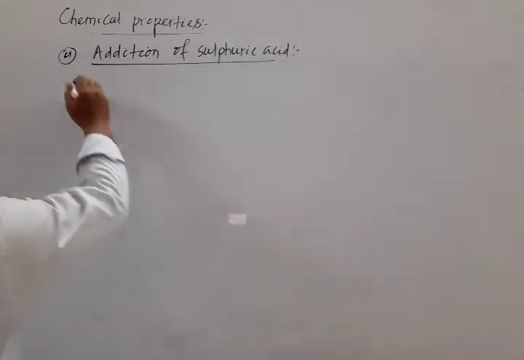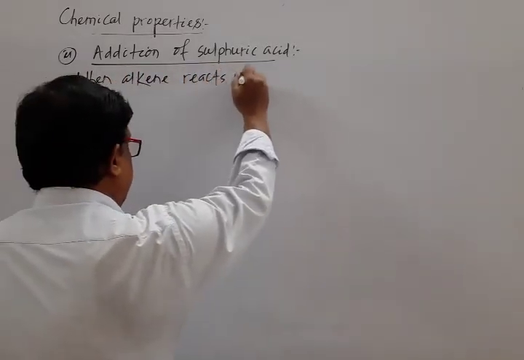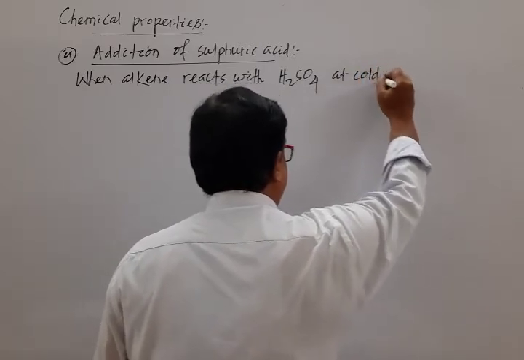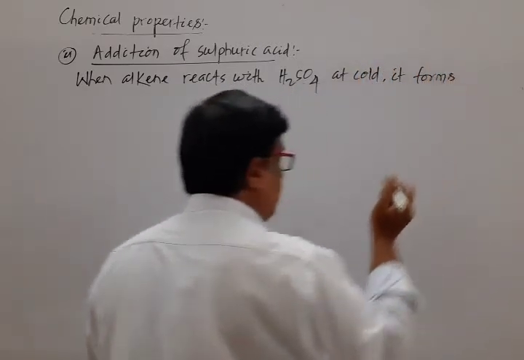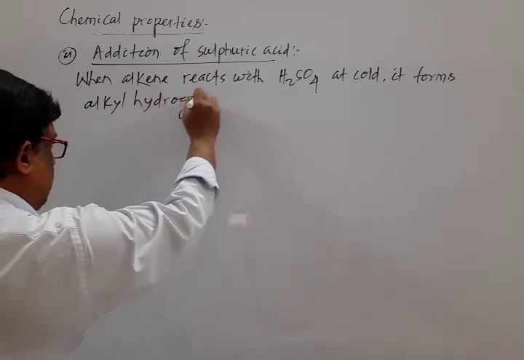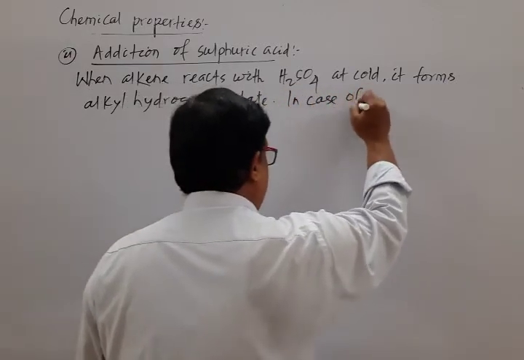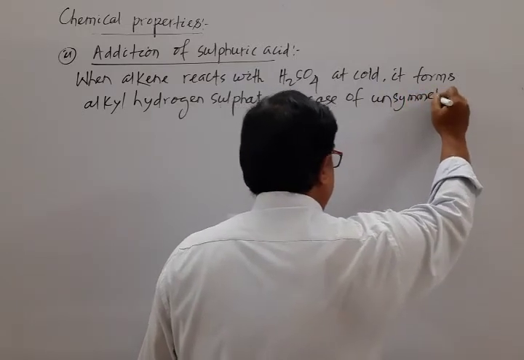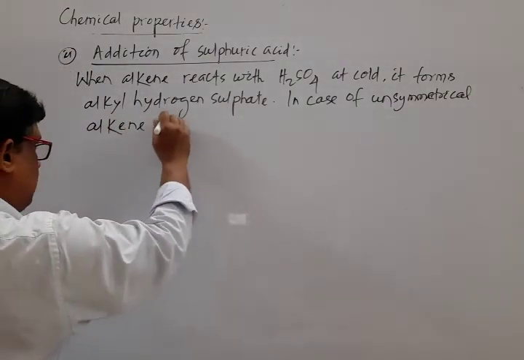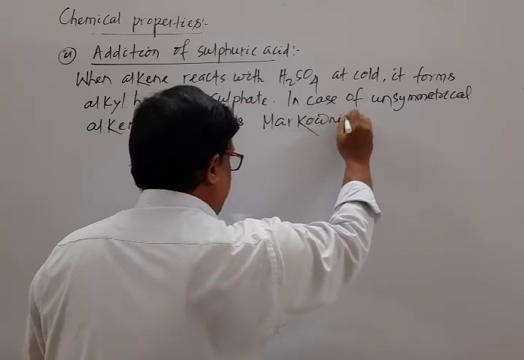Note down: when alkene reacts with sulfuric acid at cold, it forms alkyl hydrogen sulfate, and in case of unsymmetrical alkene, it follows Markovnikov's rule.